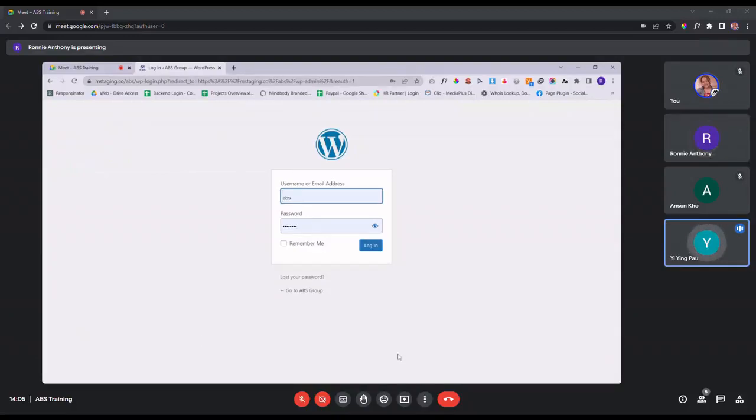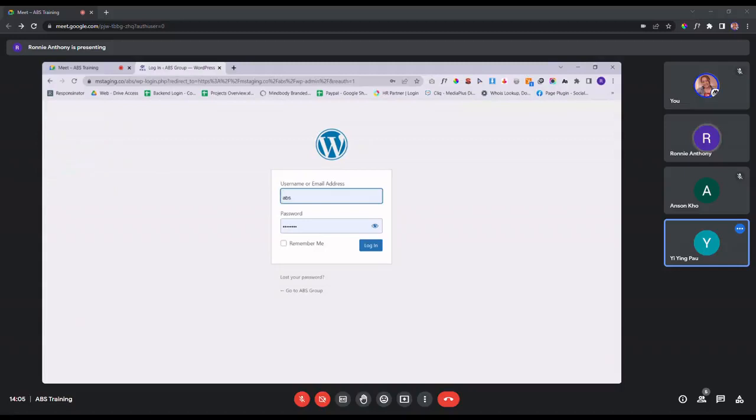By the way, sorry to disturb. I want to ask, will the link be mstagging.abs or straight away ABS group? In the future, once we make the website live, it will be using the domain name that you have, which is ABS group, it will be absgroup.com.sg, for example, /mlogin.